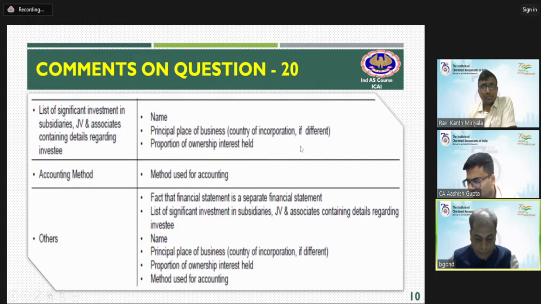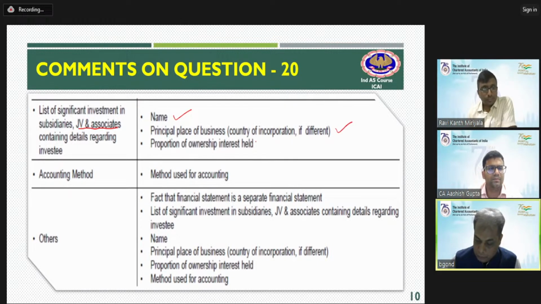So a list of significant investments in subsidiaries, joint ventures and associates. What details are you supposed to provide? You need to provide a name, principal place of business, along with the country of incorporation and the ownership. What method of accounting have you followed? And the other facts also you may provide.